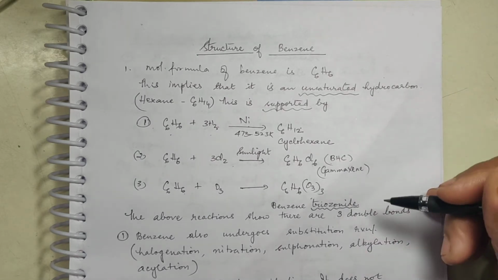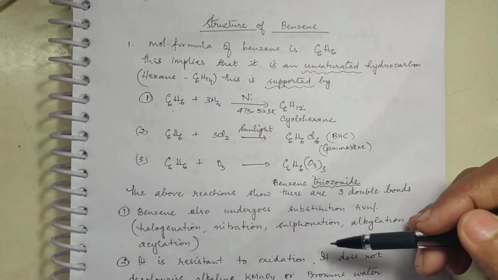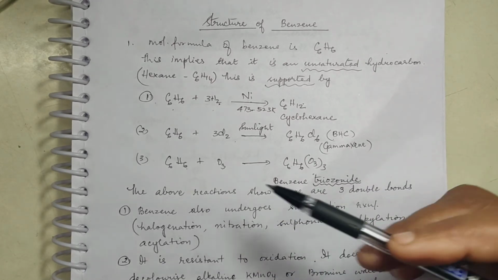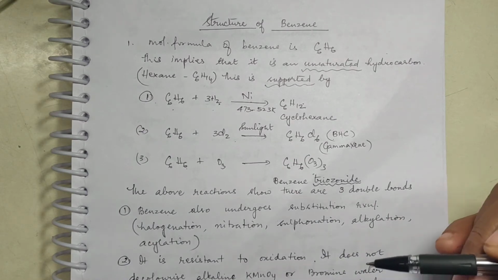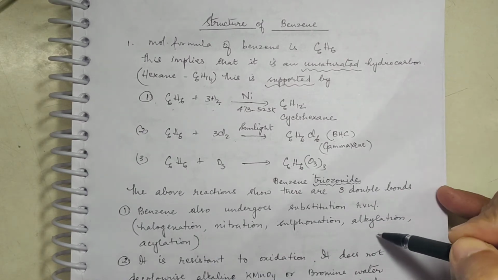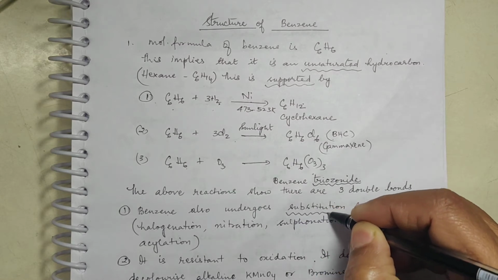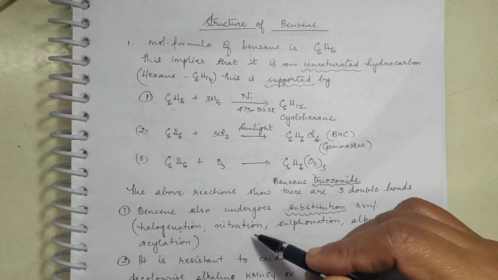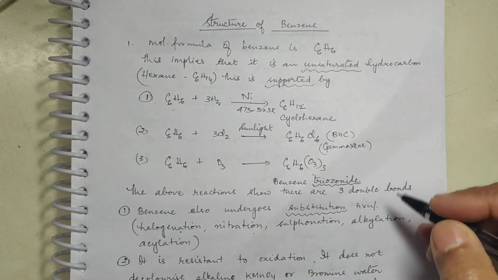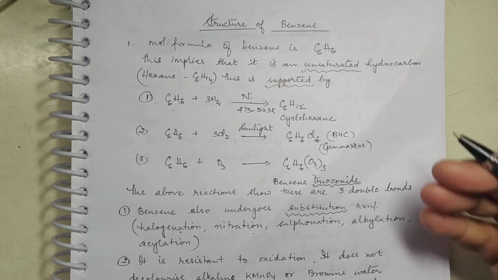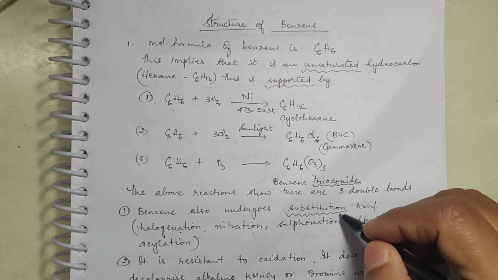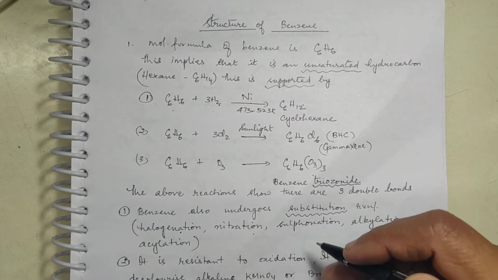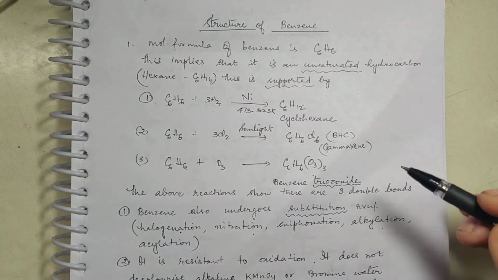Now, this benzene is also showing substitution reactions like halogenation, nitration, sulfonation, alkylation, acylation. All these reactions are substitution reactions in which the hydrogen atom is substituted by, say, a chlorine or a NO2 group or SO3H group or an alkyl group like CH3, C2H5. So in C6H6, a hydrogen is replaced by any of these groups.